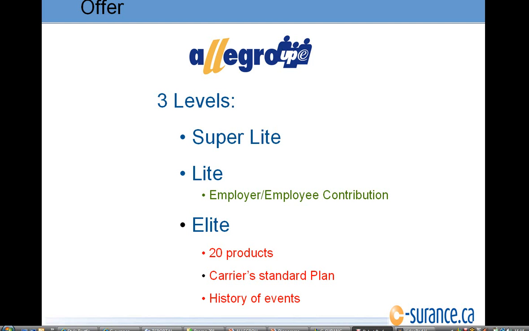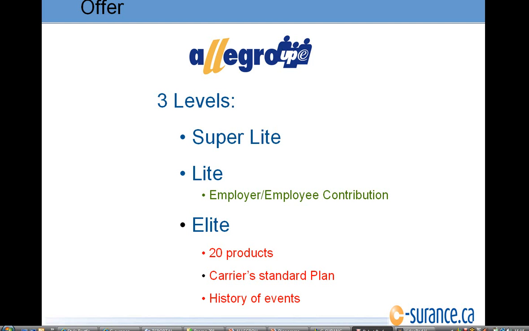When we move up to the Light version, we add the employer-employee contribution feature. This feature allows Allegroupe to take care of optimizing what is paid by the employer and what is paid by the employee.